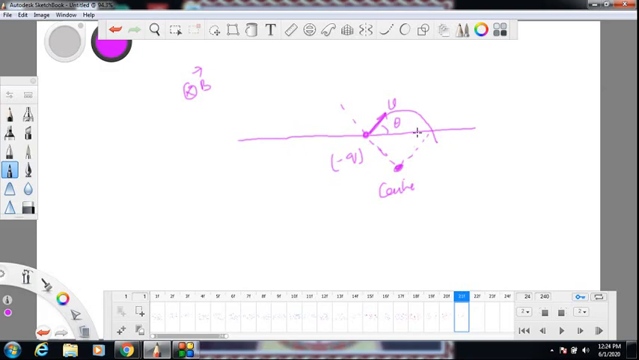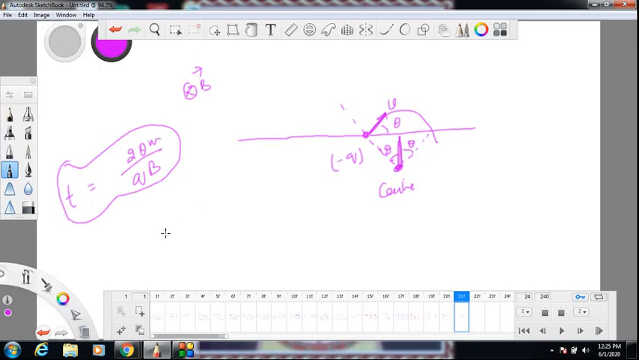So now if I drop a perpendicular, this angle is theta. By symmetry, this angle is also theta. So the arc subtends 2 theta at center. So time spent here is angle subtended at center by angular speed. This is the time spent by this negative charge in magnetic field.